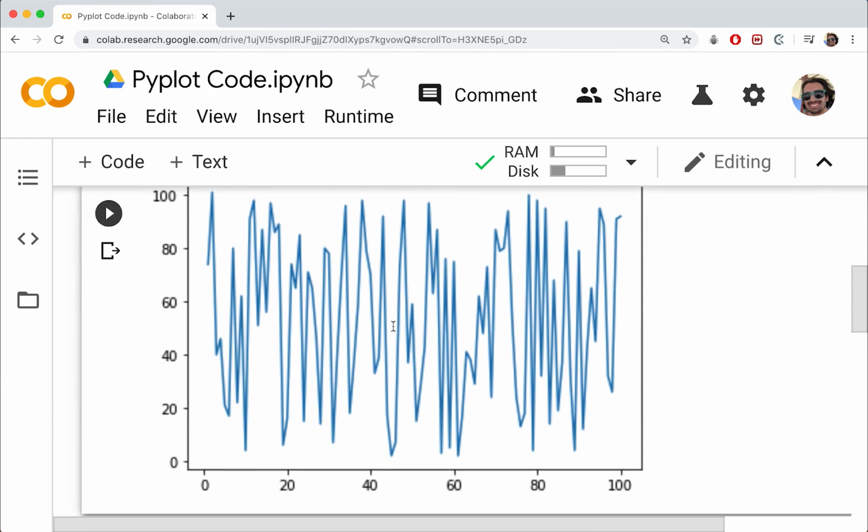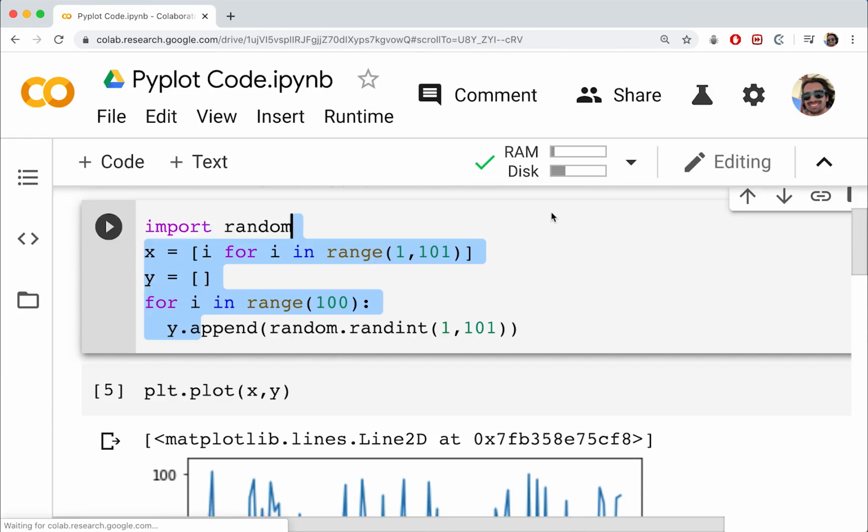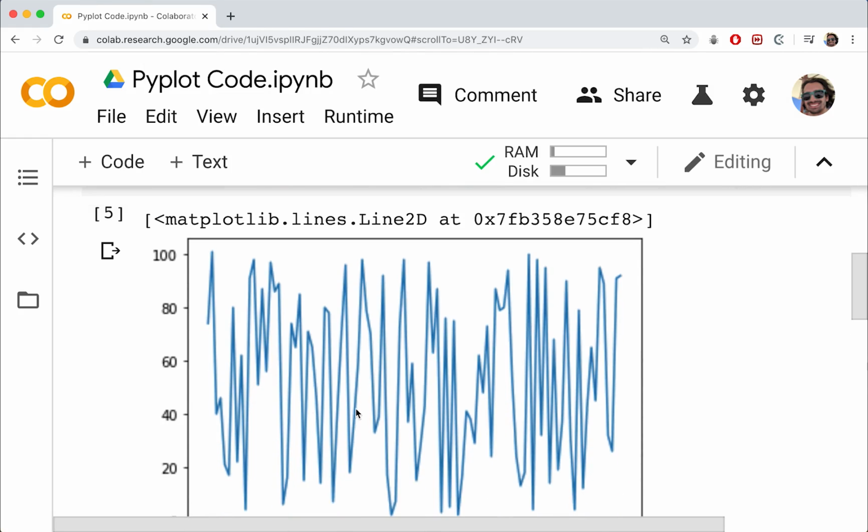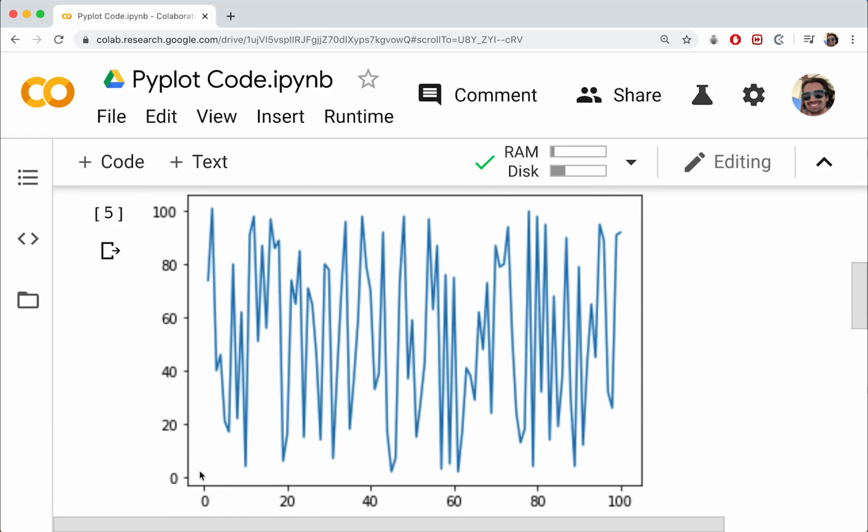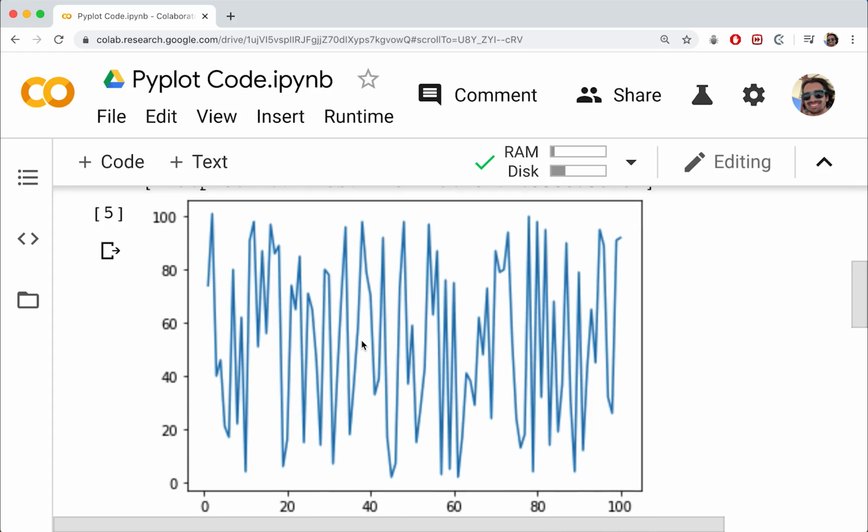Okay. Cool stuff. So depending on what your random values come out to be, you may get a slightly different looking graph, but it should still be numbers 1 to 100 and 1 to 100 here. It might look a little different, might be exactly the same depending on what your numbers are, but essentially it should just be 100 points all connected with a line here.